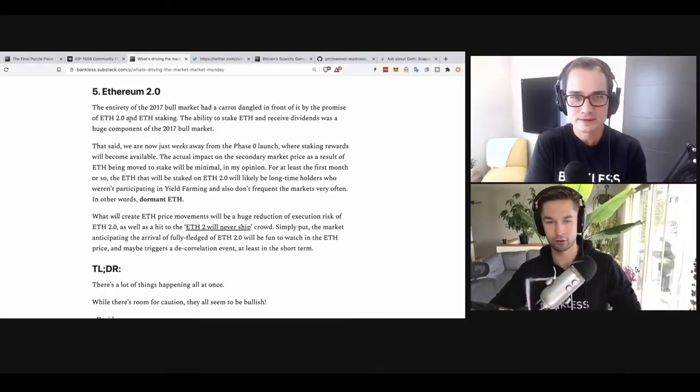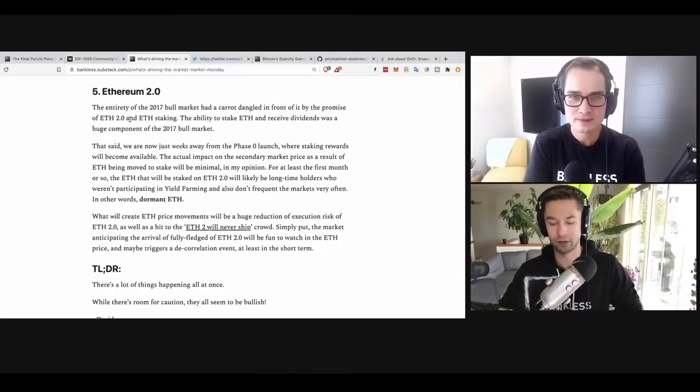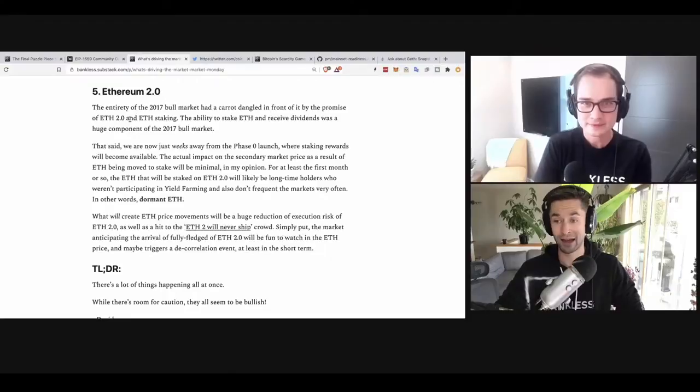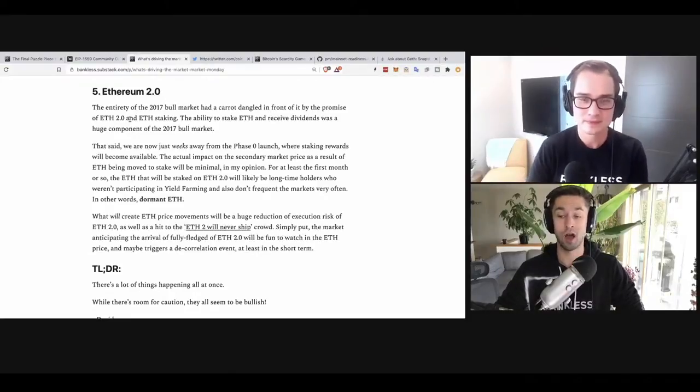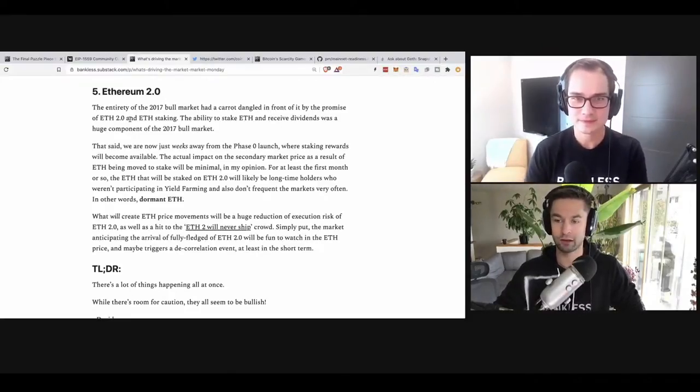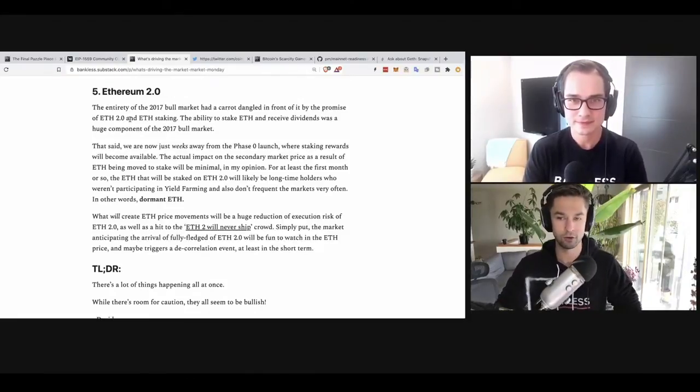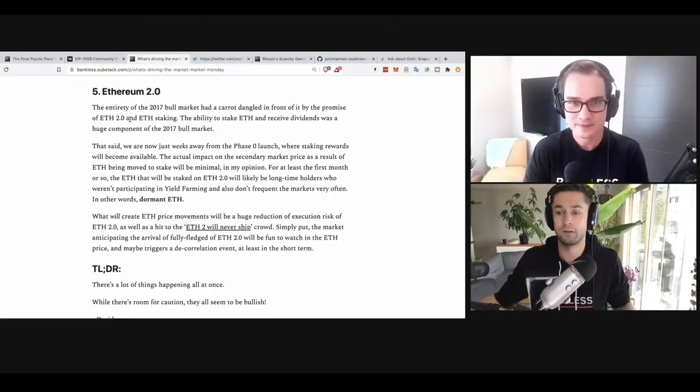And I said in this article, I actually don't think that the fact that you can stake Ether and receive rewards is going to be a great catalyst for Ether price appreciation, because I think the people that are going to stake Ether are going to be the people that don't really trade or sell Ether that much, have had Ether for a long time, and also are not participating in DeFi. And so I really think the Ether that's going to become staking first is going to be dormant Ether. Like we're talking about Vitalik's Ether or the EF's Ether that has been slated for proof of stake since like 2015, when it was created.